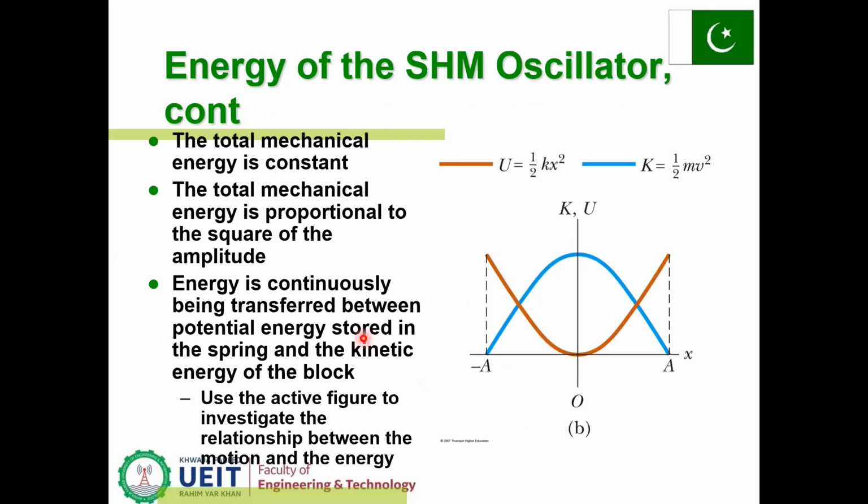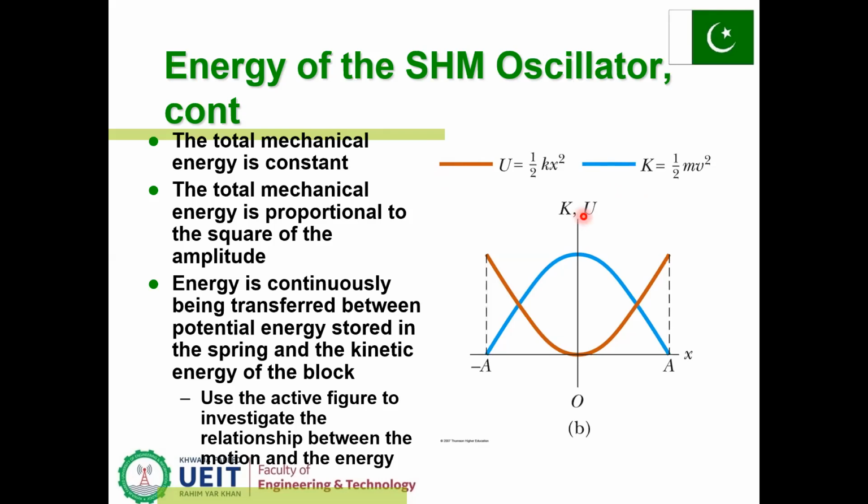Energy of this simple harmonic oscillator: the mechanical energy is constant. The total mechanical energy is proportional to the square of the amplitude. Energy is continuously being transferred between the potential energy stored in the spring and the kinetic energy of the block. Use the active figure to investigate the relationship between the motion and energy. See this figure: the potential energy is represented by the brown curve and the kinetic energy is represented by the blue curve.